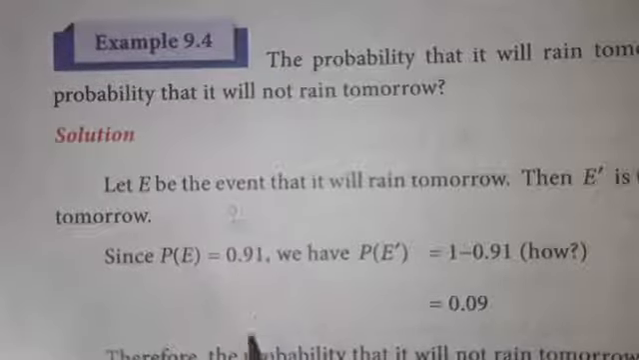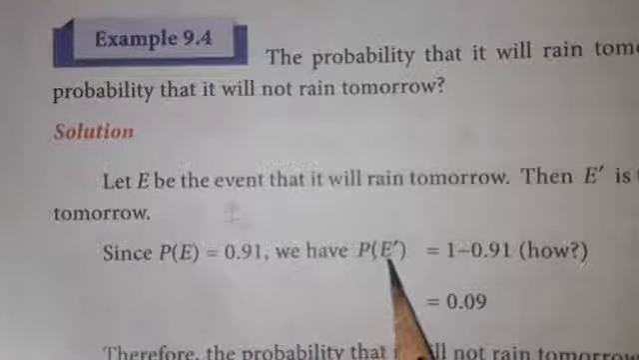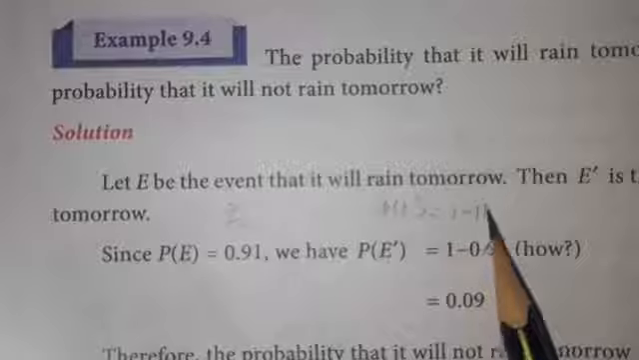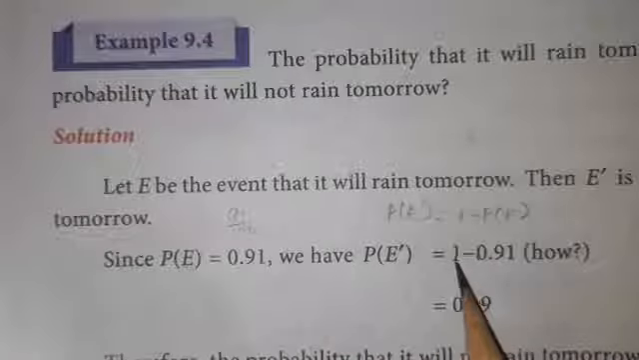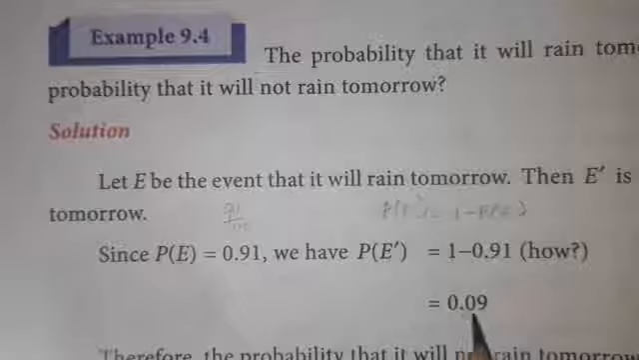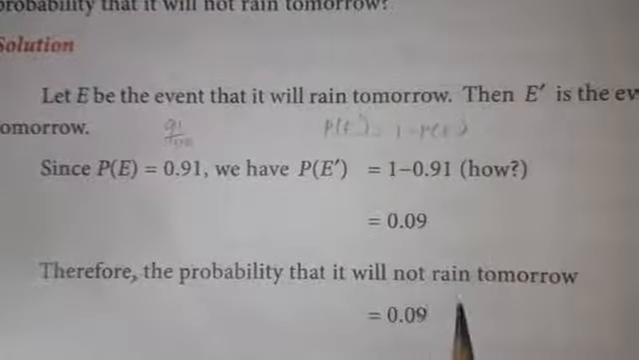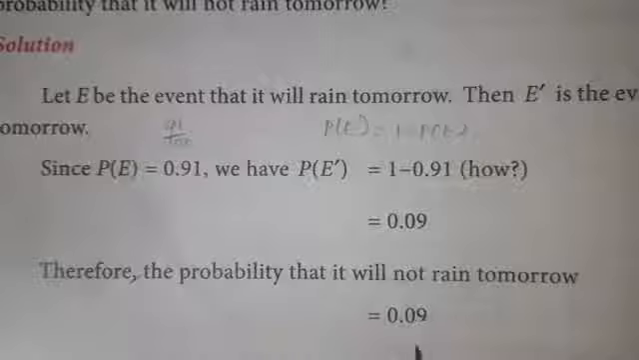That can be written as 0.91. Then we should find P of E dash. What is the formula for E dash? P of E dash is equal to 1 minus P of E. Therefore, 1 minus the P of E value, 0.91. When you subtract, you will get 0.09. Therefore, the probability that it will not rain tomorrow is 0.09.